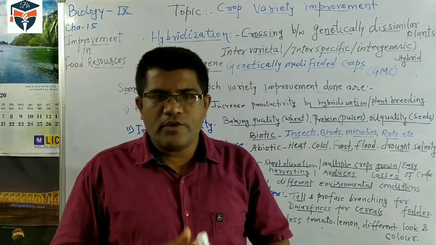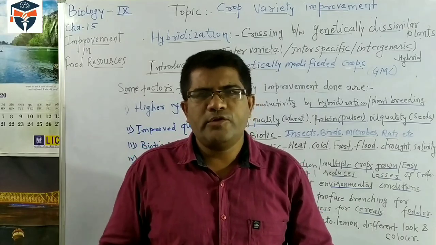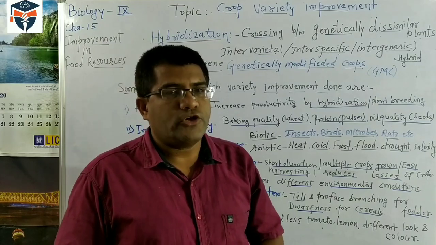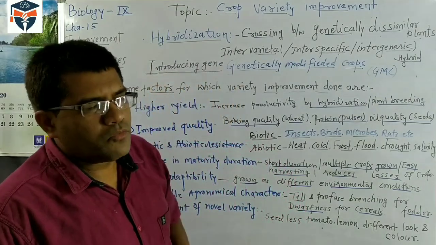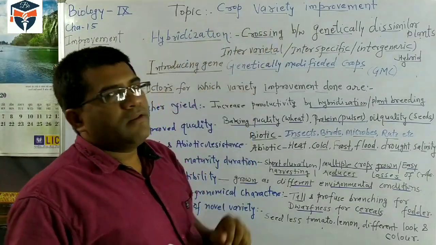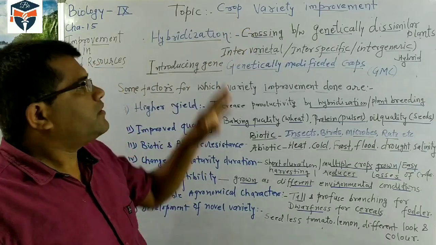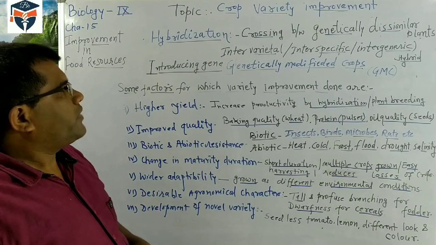They should be resistant to diseases and to other extreme environmental conditions. So the first important part of variety improvement, how we can improve the variety and increase production.